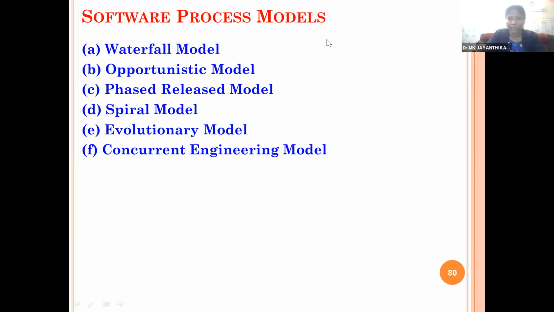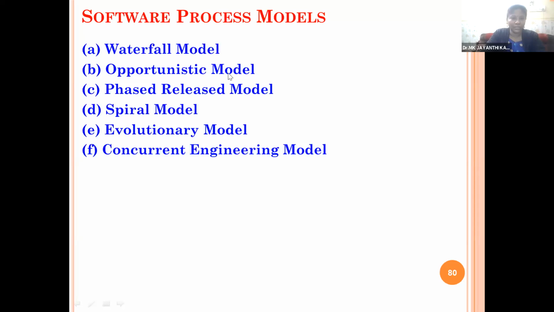There are more than 1,000 models, but the effective models, the models which give the perfect result or efficient result in a systematic way, those models are used by the software professionals for a long time.